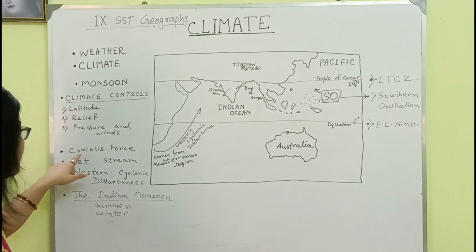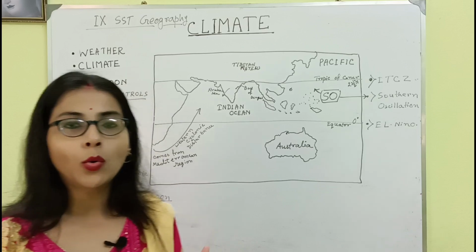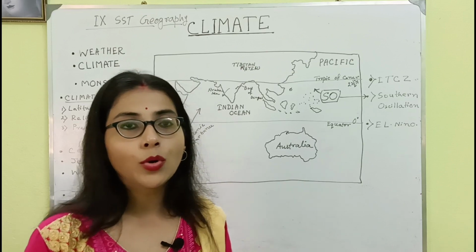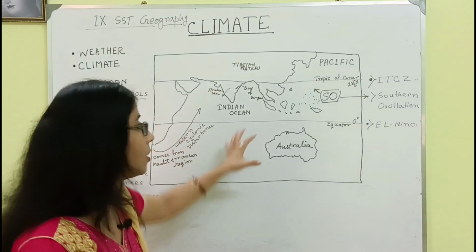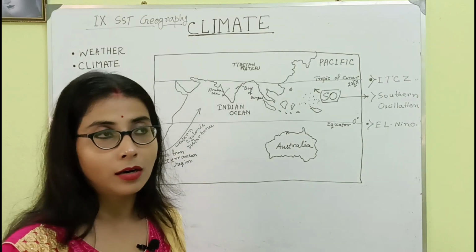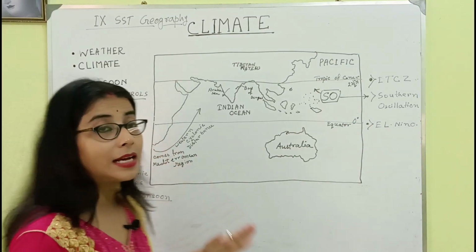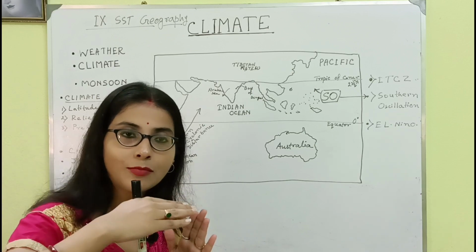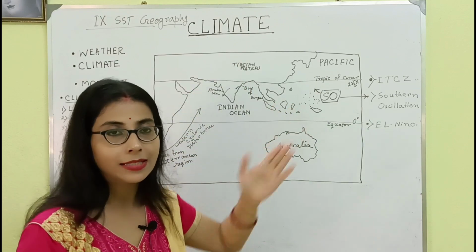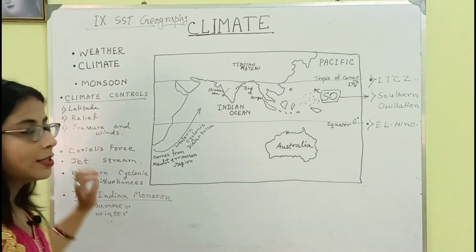The next factor is the Coriolis Force. What is Coriolis Force? Professor Coriolis discovered a kind of force which has a great impact on the Earth's planetary wind system. When the Earth rotates, taking 24 hours and creating day and night, the winds are also deflected. Sometimes they have convergent movement and sometimes divergent movement according to their pressure belt, because there are 7 pressure belts all over the earth, and that is called Coriolis.